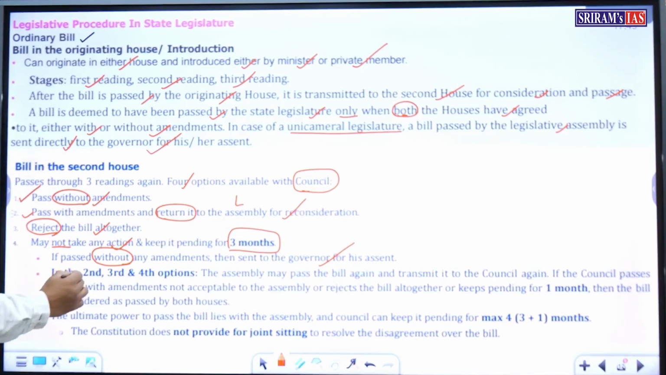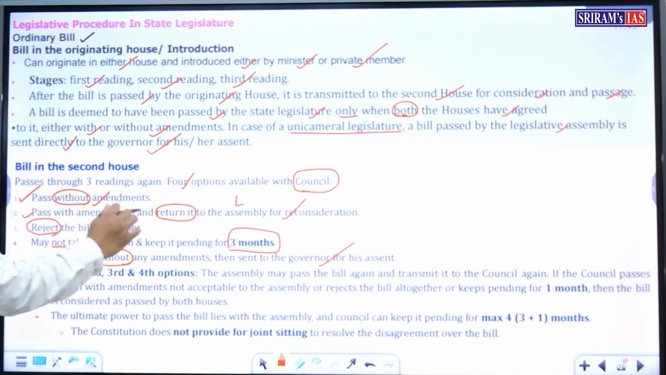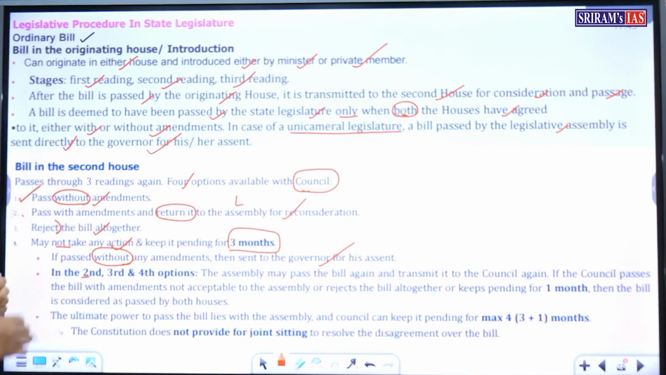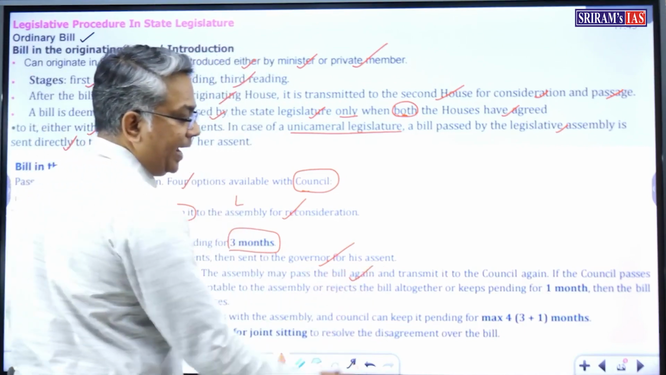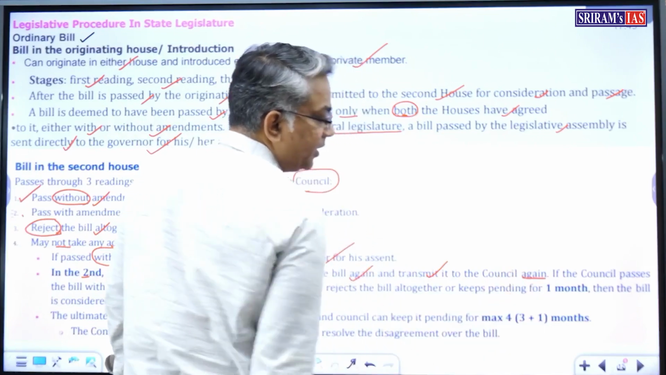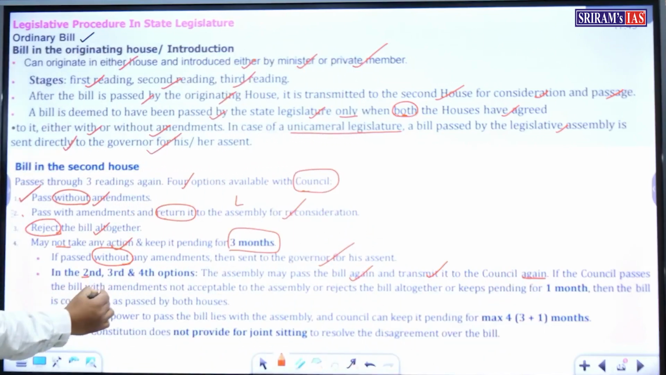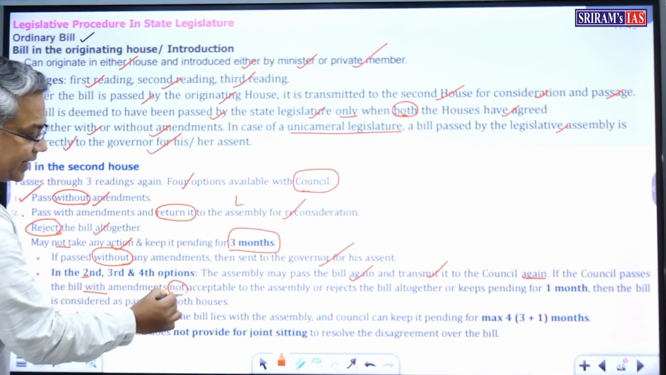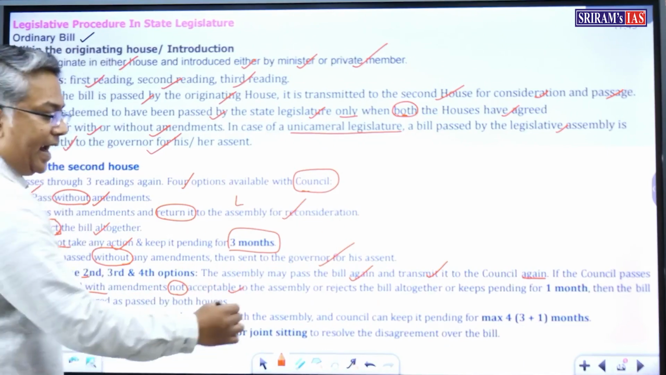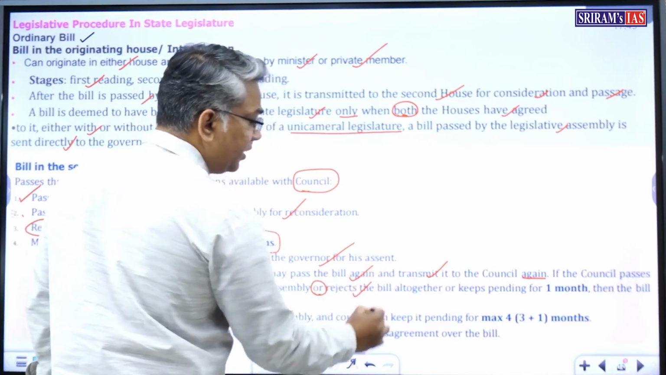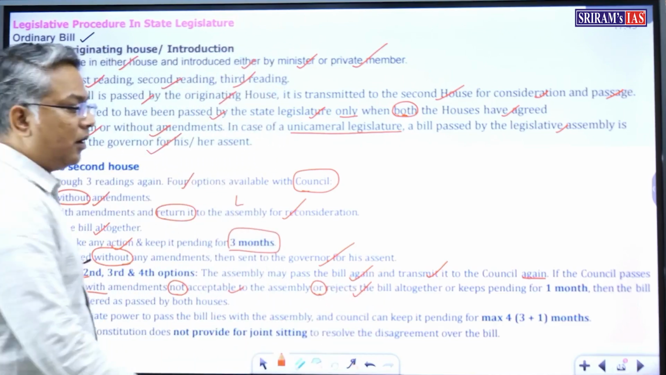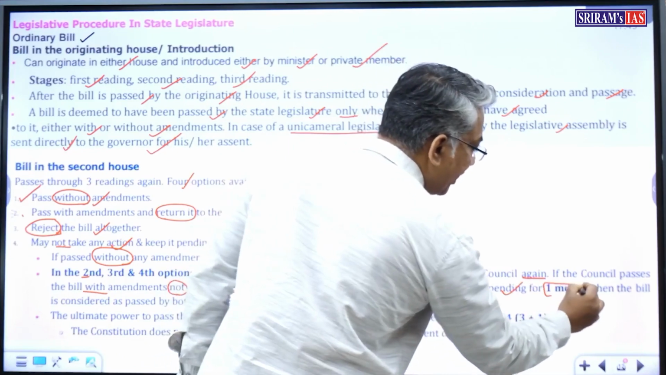In case of the second, that is, pass with amendments and return to the assembly for reconsideration, the third, reject the bill altogether, and the fourth, not take any action and keep it pending for 3 months, the assembly may pass the bill again and transmit it to the council again. If the council passes the bill with amendments not acceptable to the assembly, or rejects the bill altogether, or keeps the bill pending for 1 month,